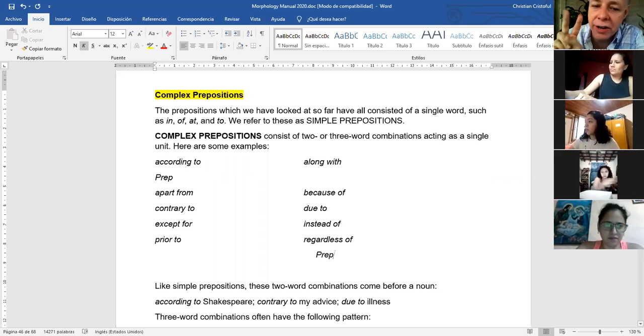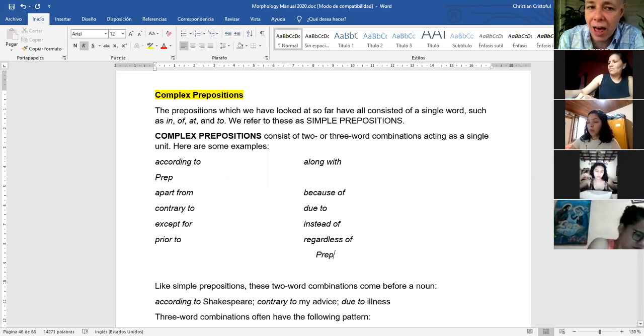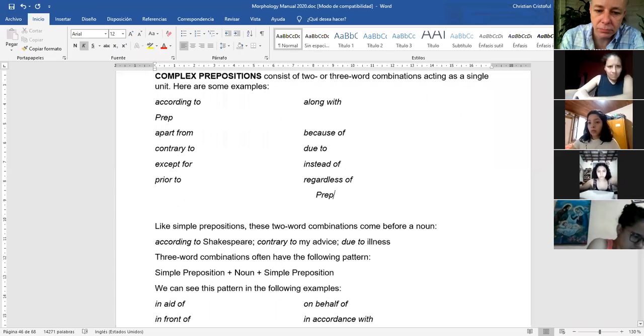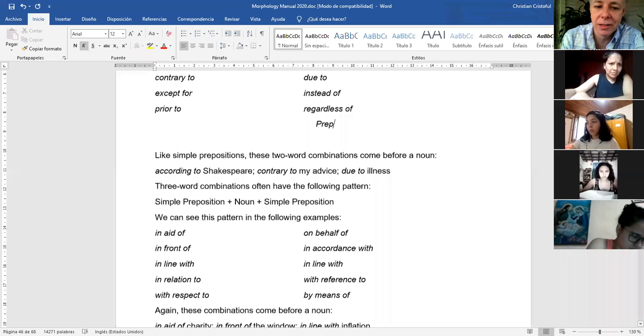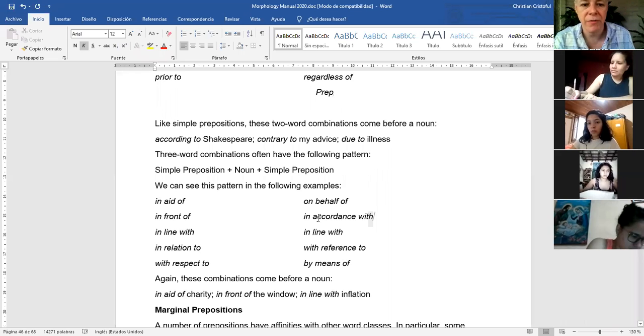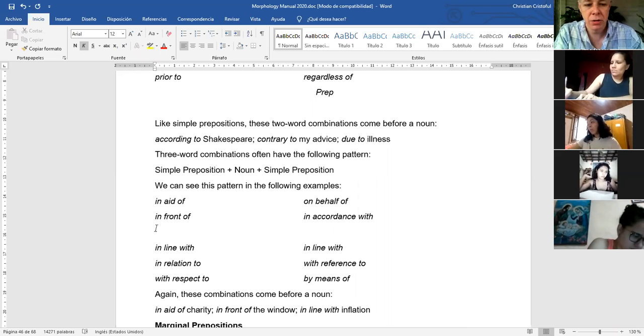Notice that here is a list of two-word prepositions, but there are other complex prepositions that are three-word prepositions. And here is the list: in accordance with, in front of, in line with, etc. So here you are not supposed to write preposition, preposition, preposition because this is silly.